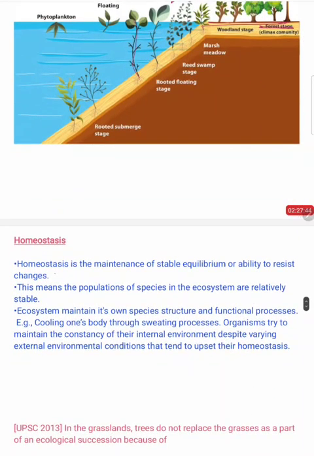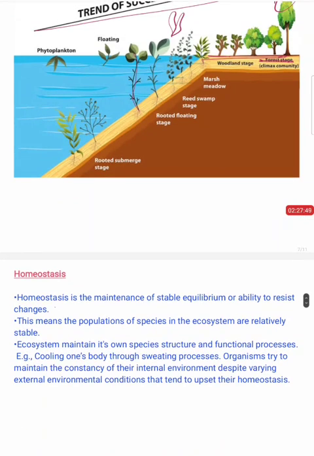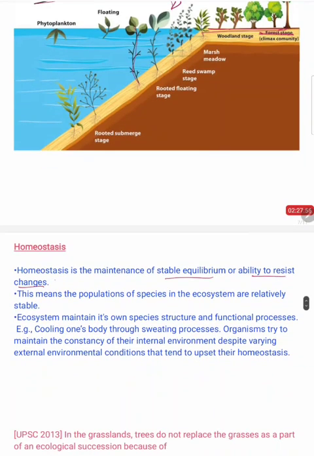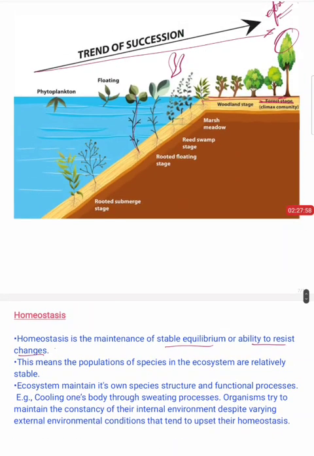So moving on to the next important function of the ecosystem, that is homeostasis. Homeostasis is nothing but a maintenance of stable equilibrium, or ability to resist changes, right? I will explain it with an example. For example, let us consider a pond. Let us assume this as a pond. In this pond, there are a few phytoplanktons and a few zooplanktons. As we all know, these zooplanktons feed on these phytoplanktons, right?